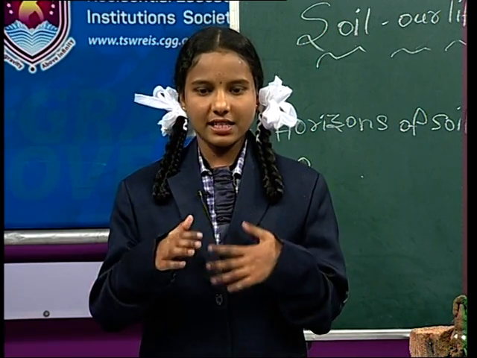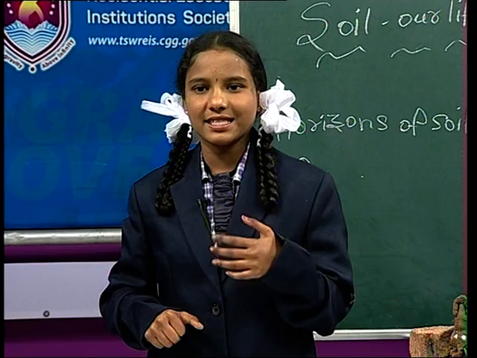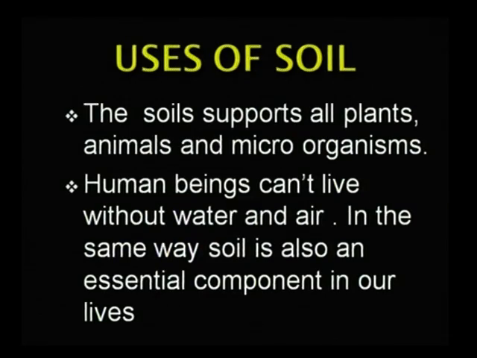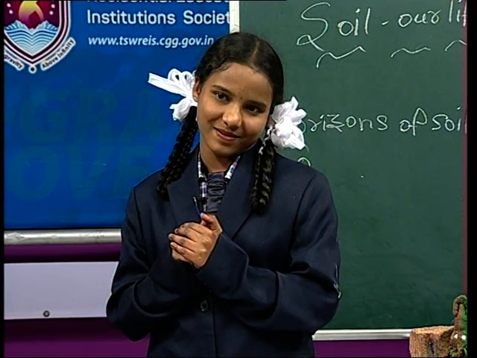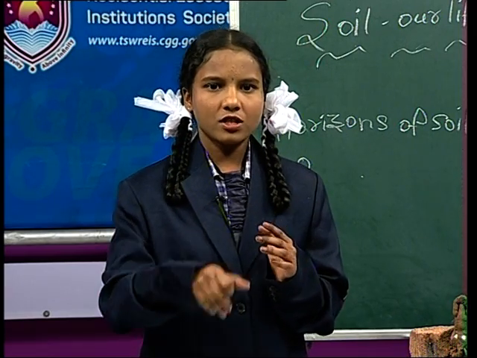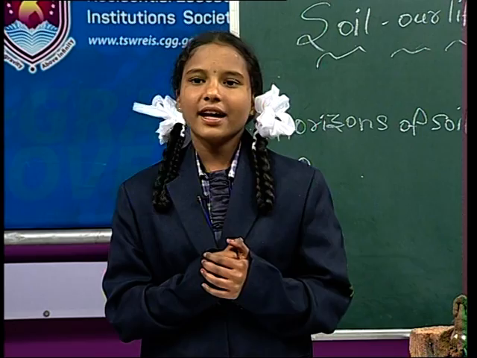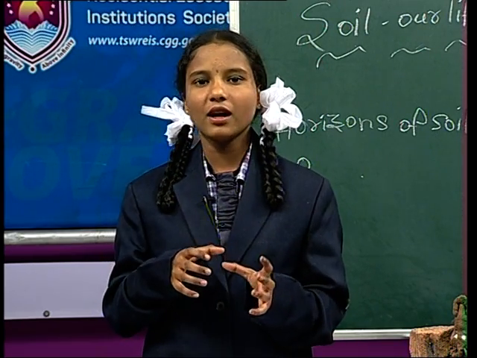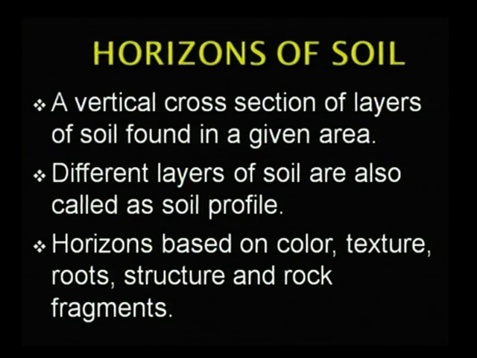Next, we can say that soil can support animals, plants and microorganisms. What are microorganisms? Yes, microorganisms means fungi, bacteria, all these are called microorganisms. And also, do you know what is meant by horizon? Yes, a vertical cross section of layers found in a given area is called a horizon.